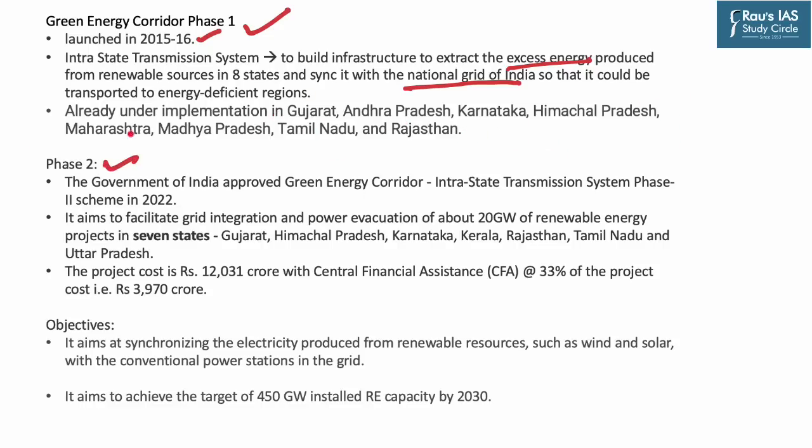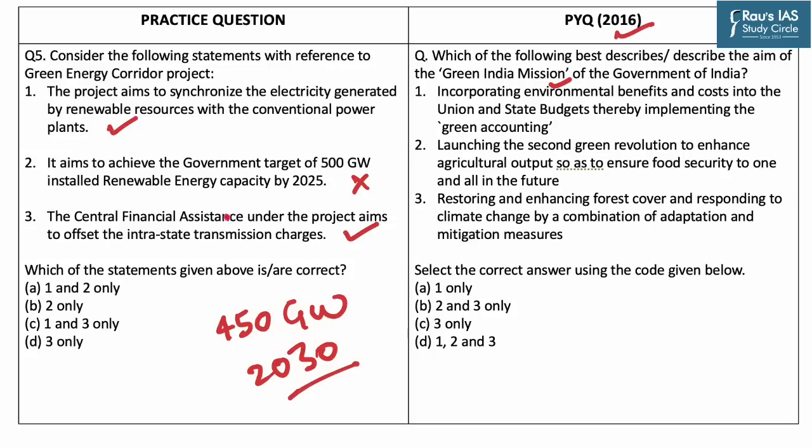Now, phase 2 of the Green Energy Corridor project was launched in the year 2022. So, the aim of phase 2 is to facilitate grid integration and power evacuation of about 20 gigawatt of renewable energy in 7 states. These are the states. And the cost of this project is around 1200 crores and the central government has given a financial assistance of 33% to this project. And this financial assistance given by the central government aims to offset the intra-state transmission charges.